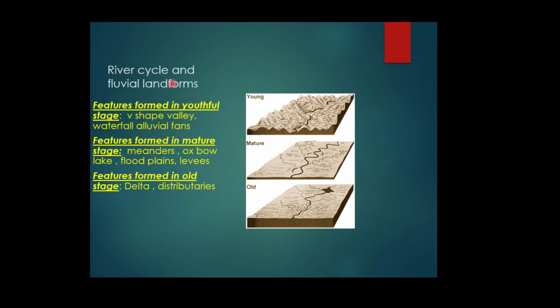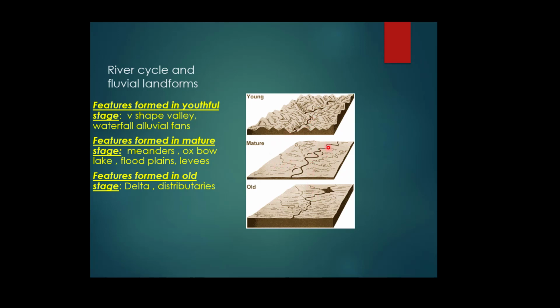You can see the river cycle and river landforms. This is the first stage, when the rivers are youthful in stage, demarcated by the source of river where the rivers are getting originated. You can find a lot of distinguished features in this region, like V-shaped valleys. You can see the shape of the mountains is V-shaped, and you can find a lot of waterfalls and deep gorges in this region.